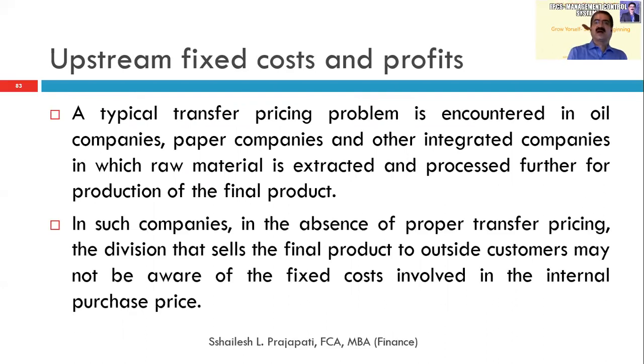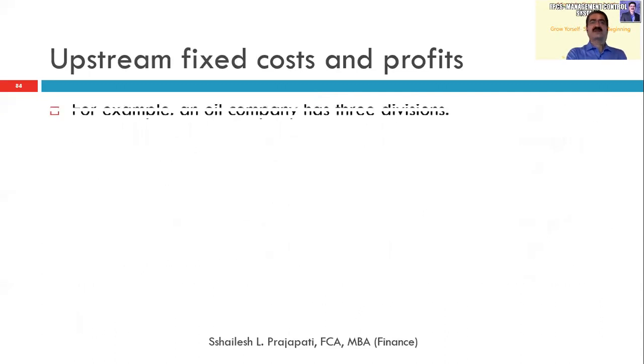There are two things, friends: upstream fixed cost and the profits. What is this? A typical transfer pricing problem is encountered in oil companies. Normally, this problem of upstream fixed cost and profits comes up wherever there is extraction of raw material and then processing charges. In such companies, in the absence of proper transfer pricing, the division that sells the final product to the outside customer may not be aware of the fixed cost involved in the internal purchase price. We will have some example of this.